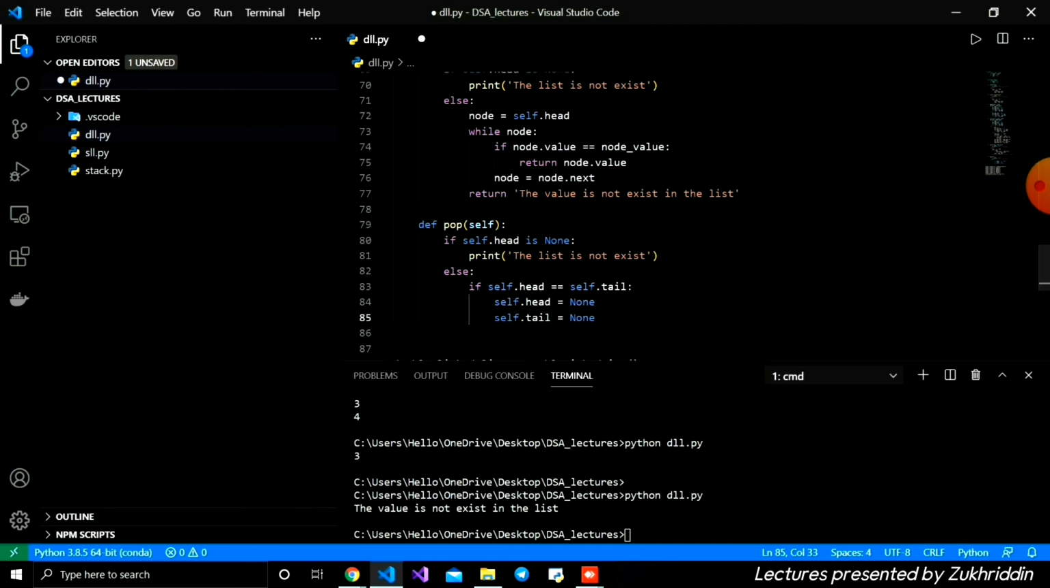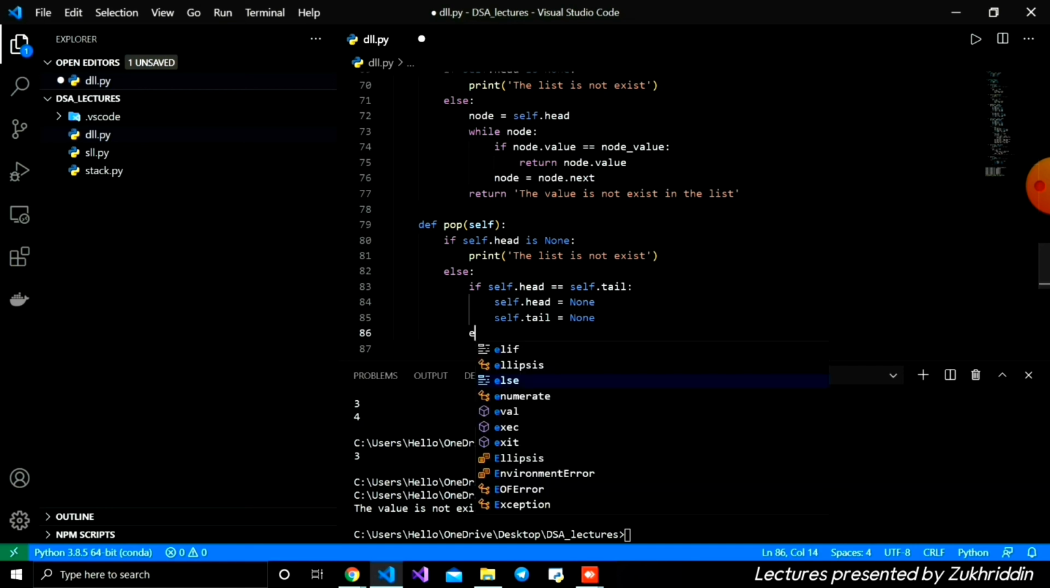In this case, we have a first node, only one node. Whenever our self.head is equal to None, and also self.tail is equal to None, it means all the references are updated to None, and the node will be deleted by the garbage collector automatically, okay. And if not, else, there is not only one node, there is a lot of nodes, maybe.